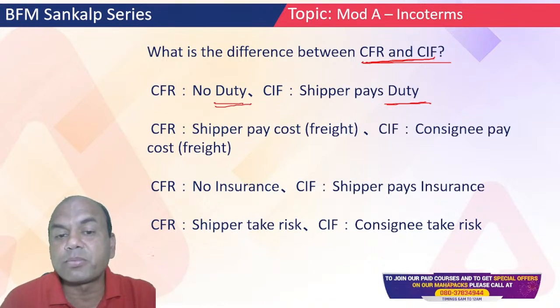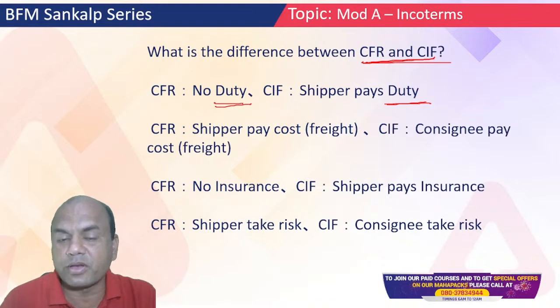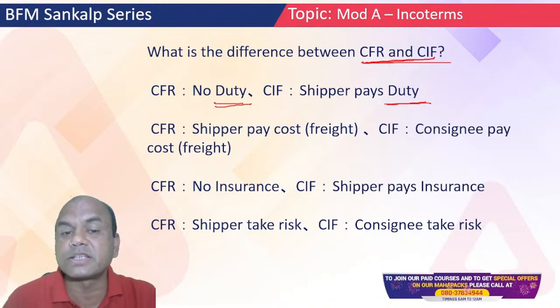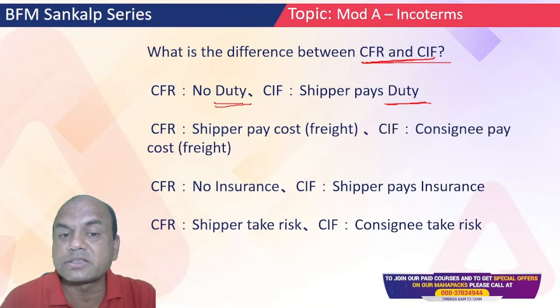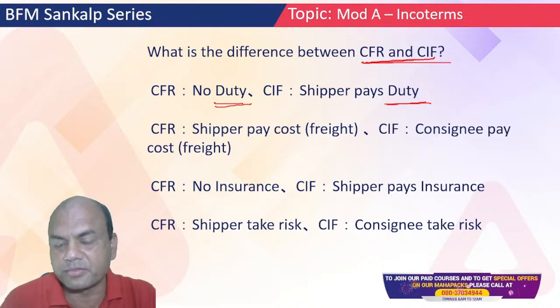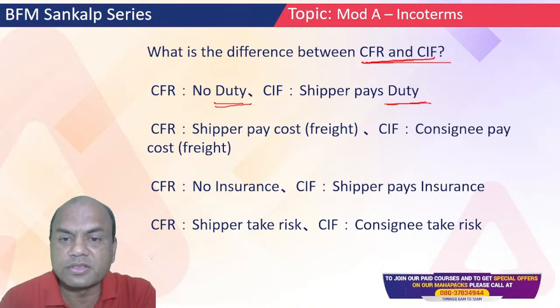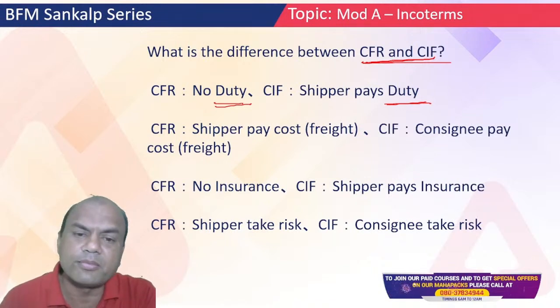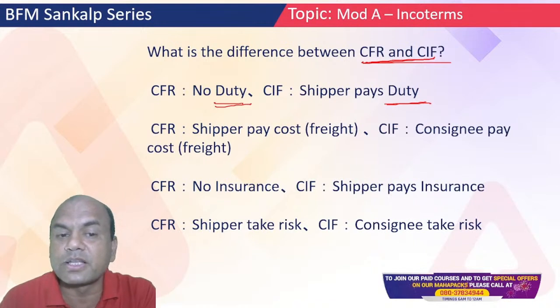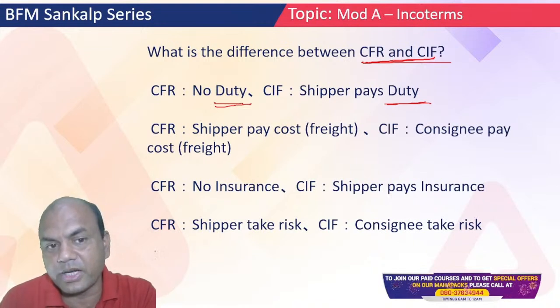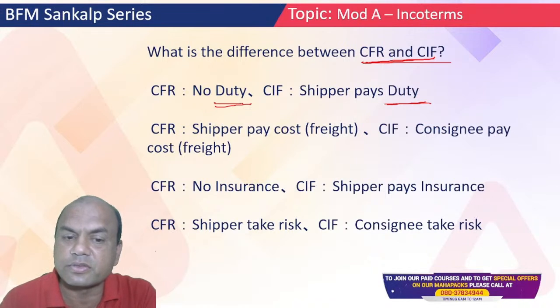In CFR, the shipper pays the freight, and in CIF, the consignee pays the freight. Shipper means the shipping company, or in fact the seller. Nothing like this. In both CFR and CIF, the seller pays the freight.